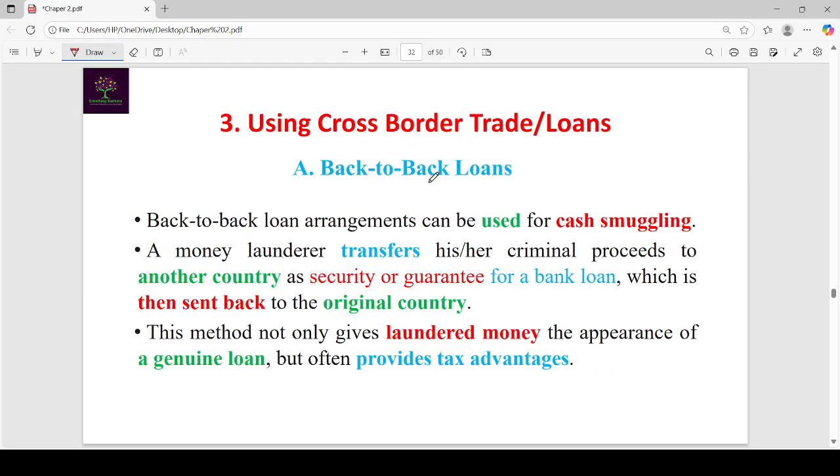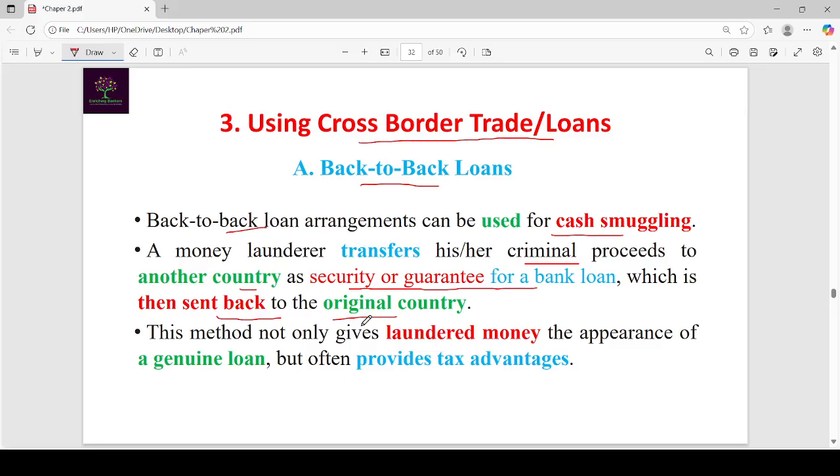The next method is back-to-back loans, under the cross-border trade or loans category. Back-to-back loan arrangements can be used for cash smuggling. A money launderer transfers his or her criminal proceeds to another country as security or guarantee for a bank loan, which is then sent back to the original country.